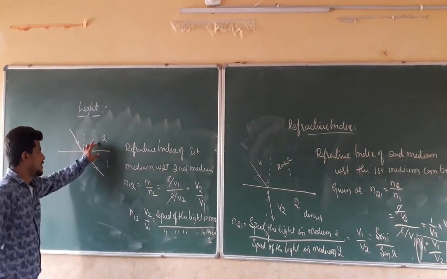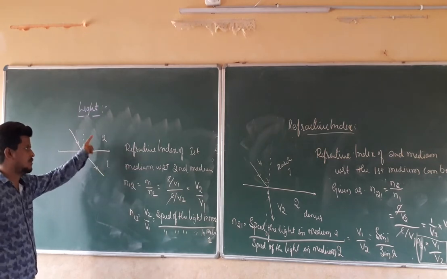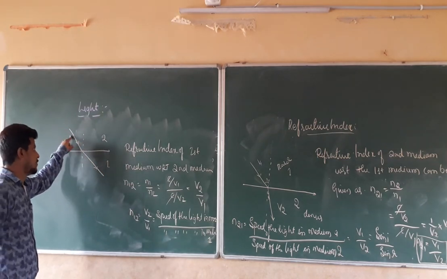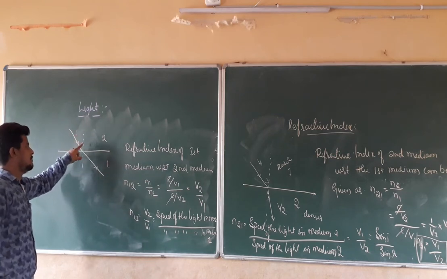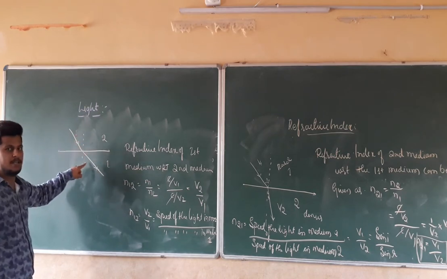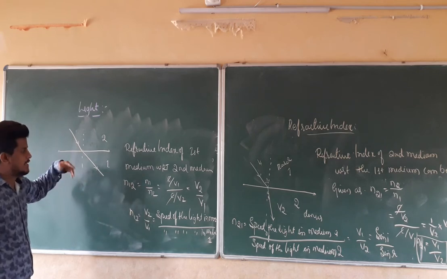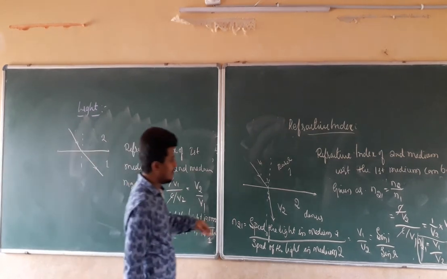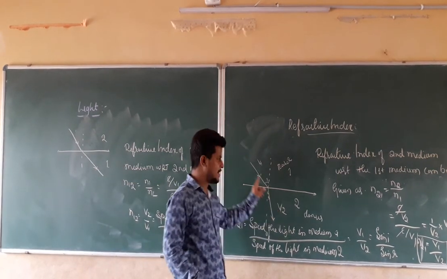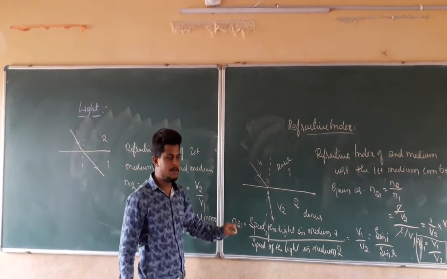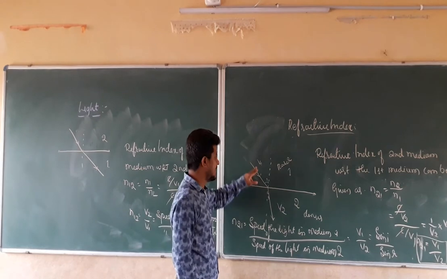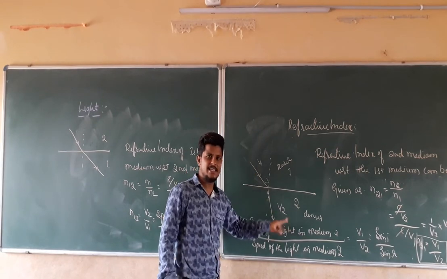Right? The refractive index of the first medium with respect to the second medium, when light is traveling from the second medium to the first medium, can be given as the speed of the light in the second medium to the speed of the light in the first medium. In the same manner, the refractive index of the second medium with respect to the first medium, when light is traveling from the first medium to the second medium, can be given as the speed of the light in the first medium to the speed of the light in the second medium.